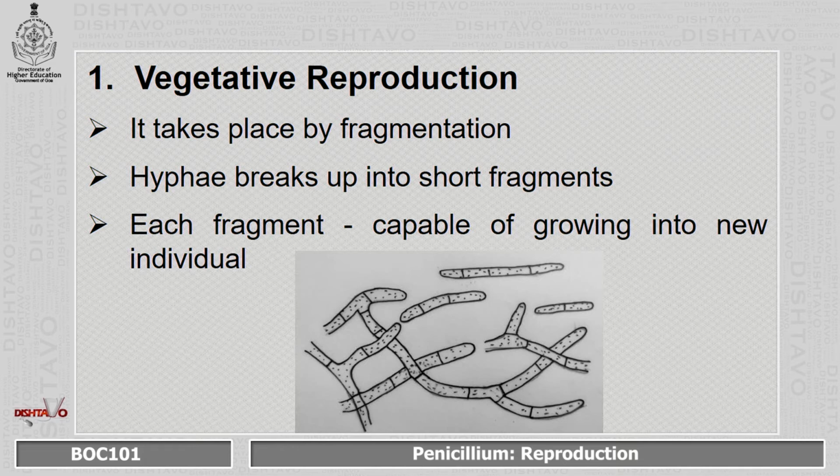Vegetative reproduction takes place by fragmentation, wherein you can see here the hyphae breaks, maybe due to accidental damage. The hyphae breaks into short fragments and each of these fragments is capable of growing into a new individual.